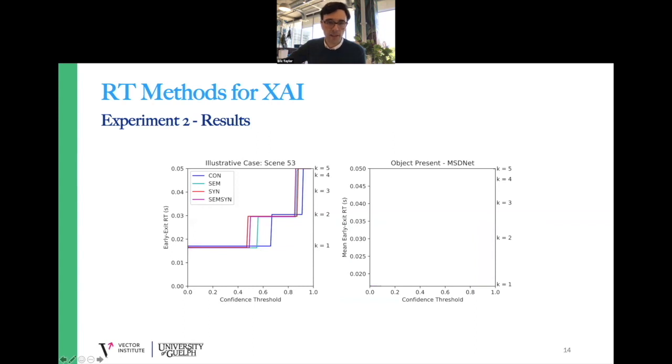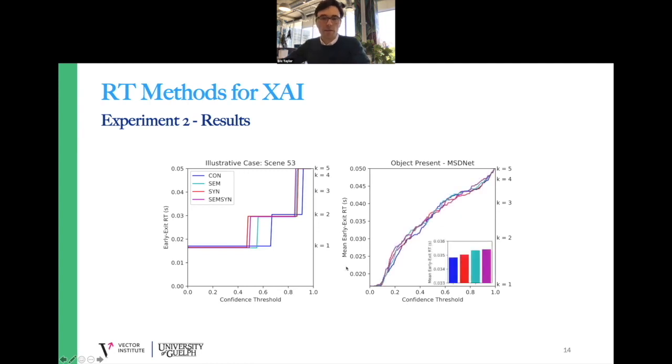So the analysis is the same as the earlier experiment with ObjectNet and ImageNet. The left panel here again shows step plots for our illustrative case. This is scene 53, it's just one of the 62 scenes. What we can see is that the image with consistent scene grammar is performing much better than the images with inconsistent scene grammar. And then on the right panel, we have our mean taken across all 62 scenes. And the inset here is the grand mean.